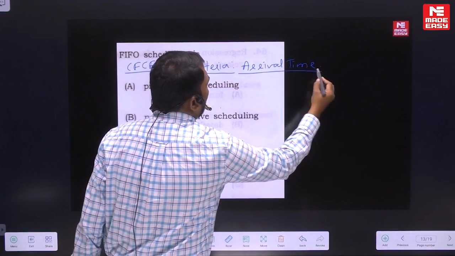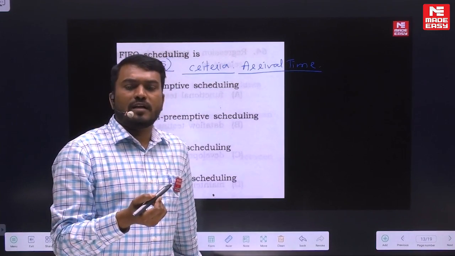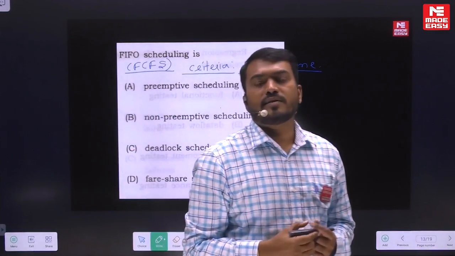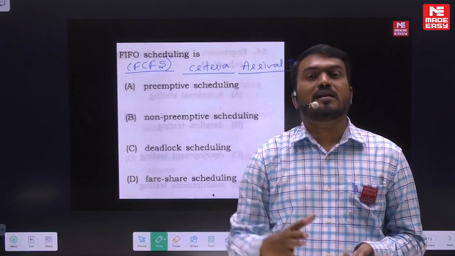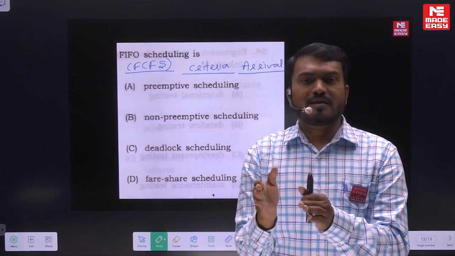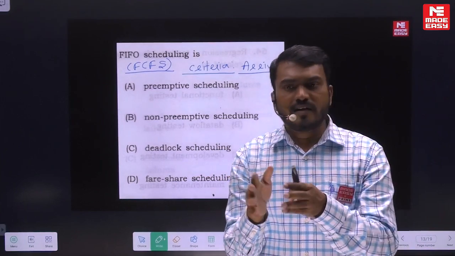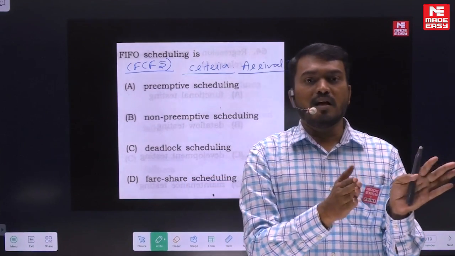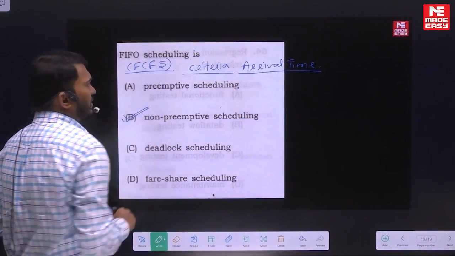It means that when more than one process is ready for execution, the selection of the process will be done based on the arrival time. Whatever process comes first will be completed totally, and then the next arrival time process will be completed totally. So what is the type of scheduling we follow? That is non-preemptive scheduling.